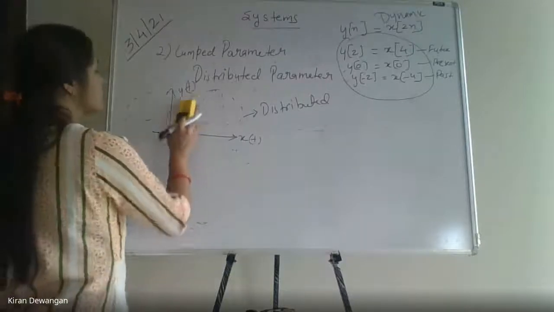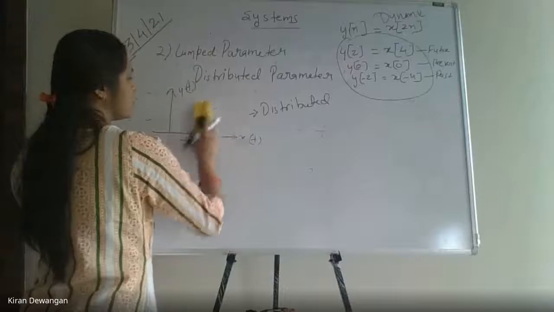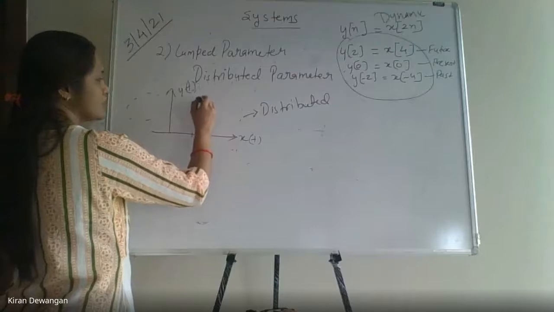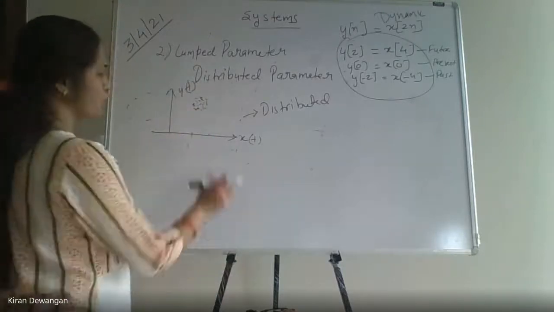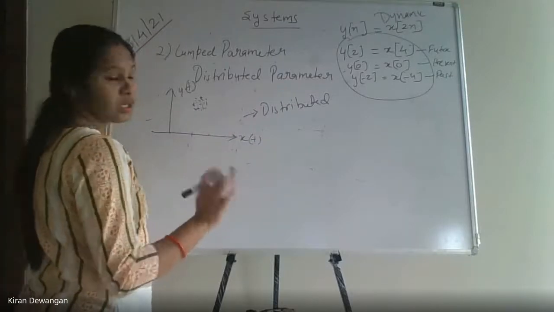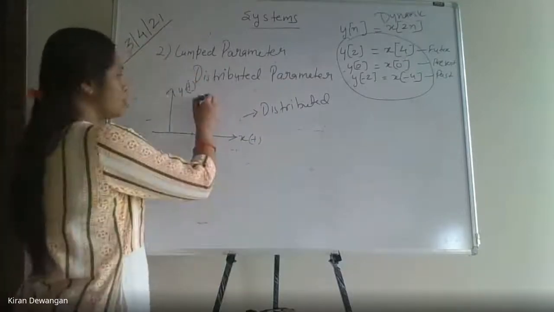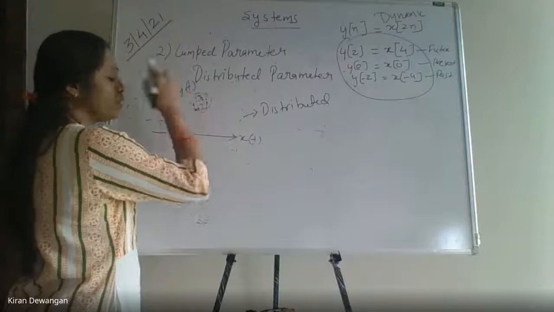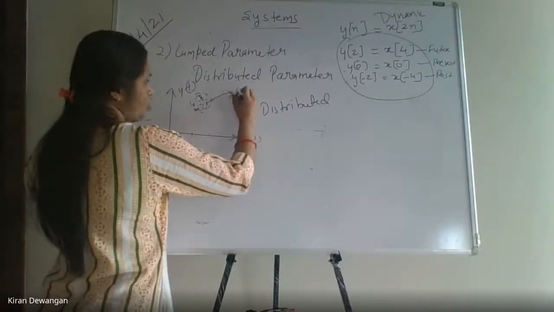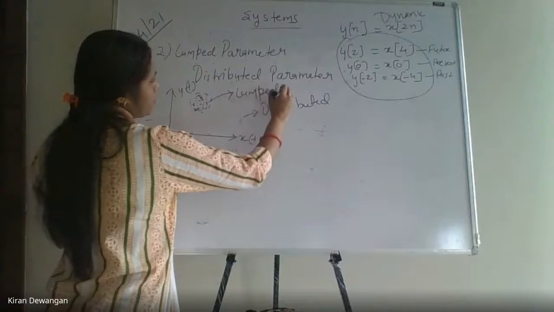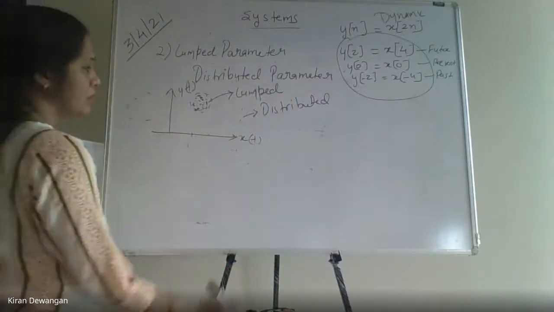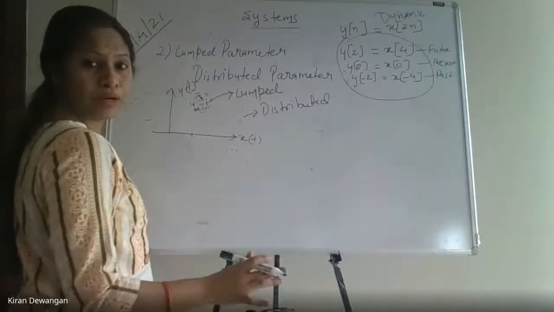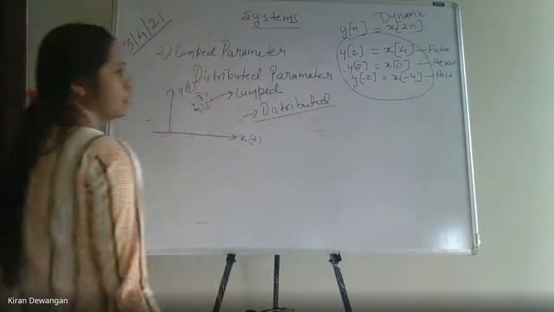Now if all the outputs are lumped at a certain point, that is, lumped at this particular point only, then for any input I am getting only this output, at this point only. Are you getting my point? For any set of inputs, I am getting output only at this point. Then in that case, it is called a lumped parameter system. And for different sets of inputs, if I am getting the output at any point, anywhere, that will be the distributed parameter system.